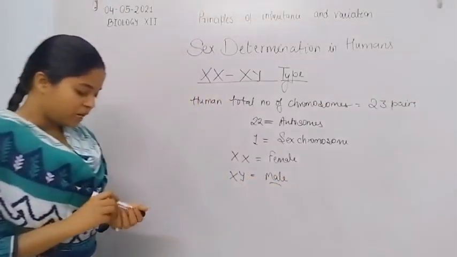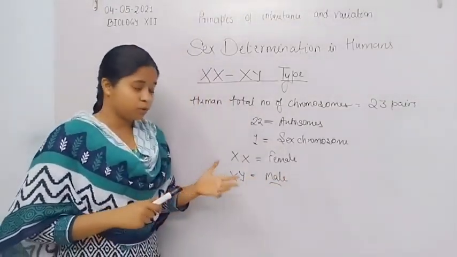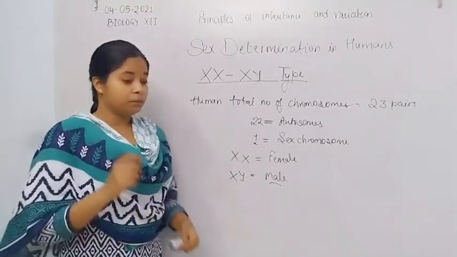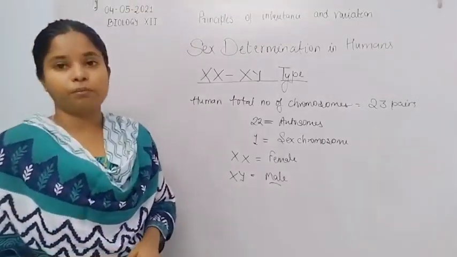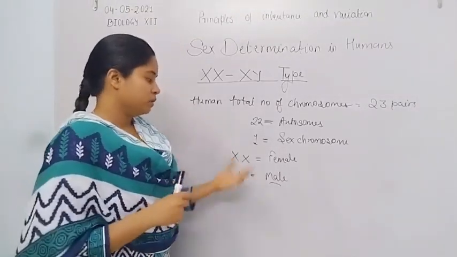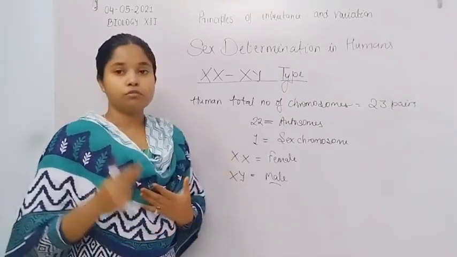So the male has the chance of producing two types of gametes. In human, the male determines the sex of the offspring because he has the possibility of forming two types of gametes.